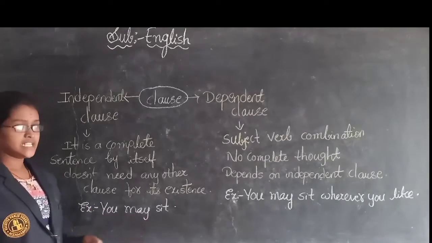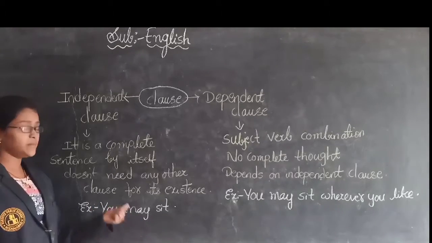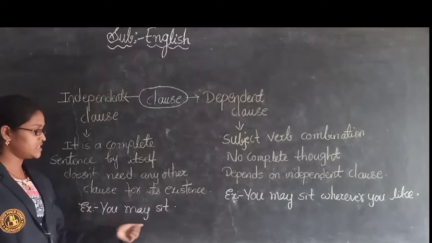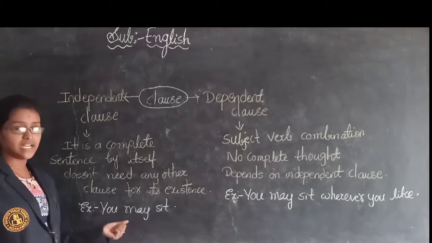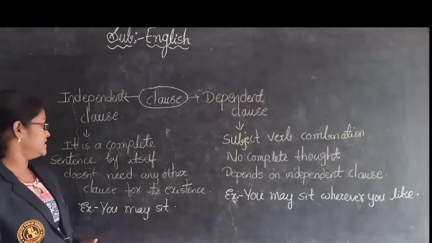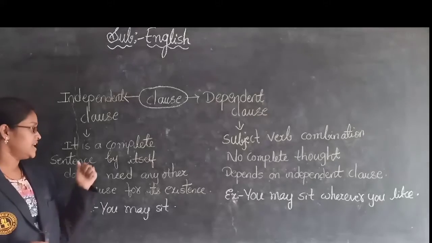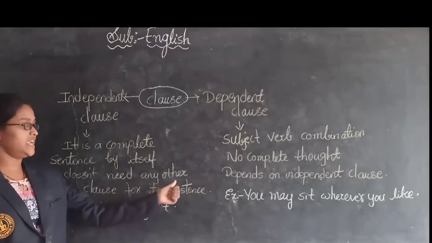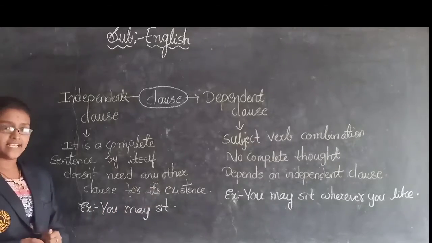See, you may sit. It is an independent clause. Is there any sentence before this? No, only three words are there in this. It is a simple sentence. What is this? It is an independent clause. You may sit. So what is an independent clause, children? It is a complete sentence by itself. It does not need any other clause for its existence.